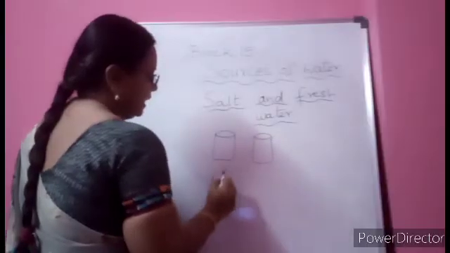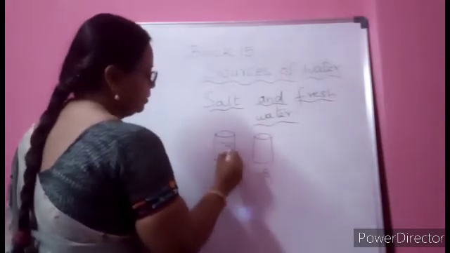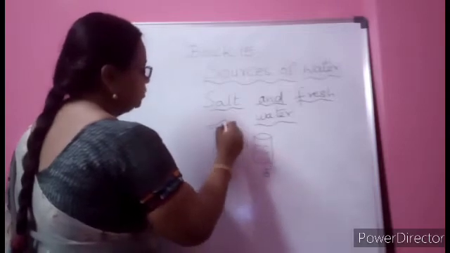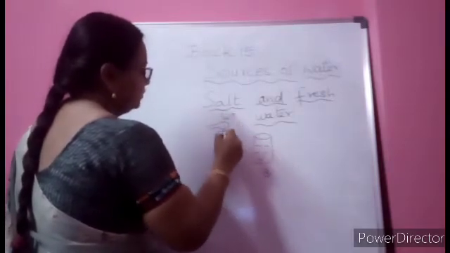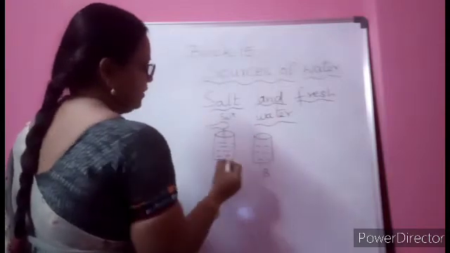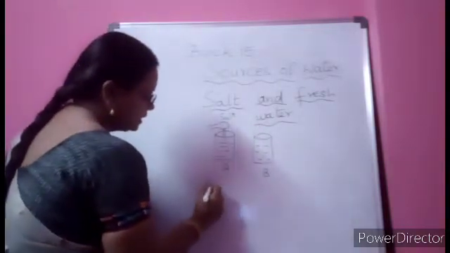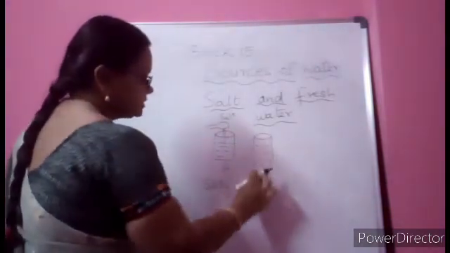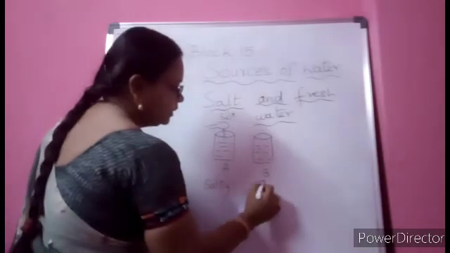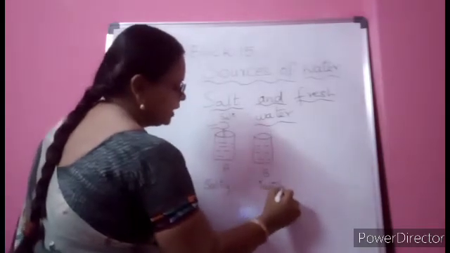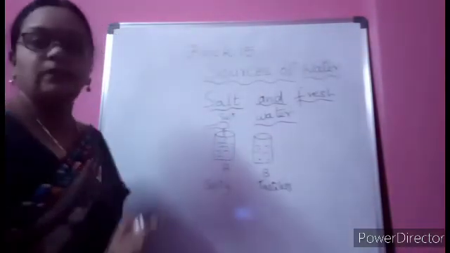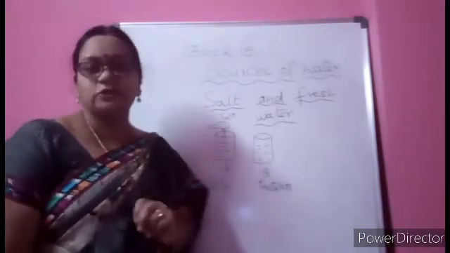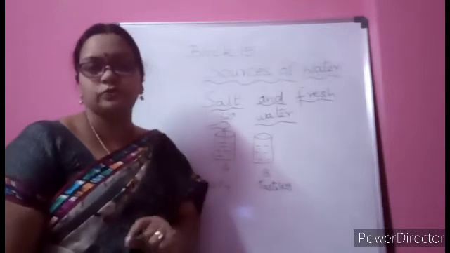This first glass A, glass B, both are having water. In one you added 2 spoons of salt and mixed it, and the other is fresh water. So when you taste it, the water in A is salty, and the water in B has no taste, so it is tasteless and you are feeling comfortable drinking it. So this is the fresh water which we always use for drinking.